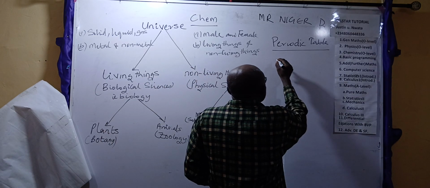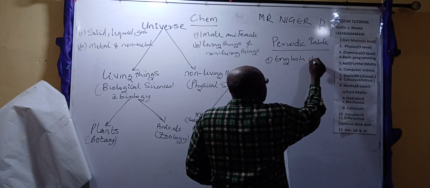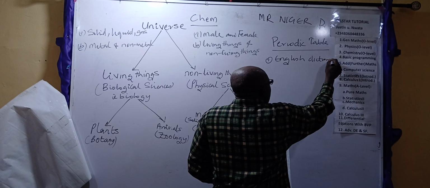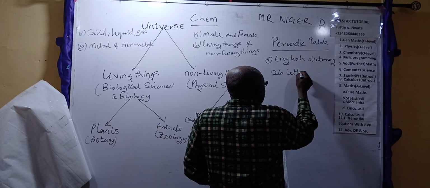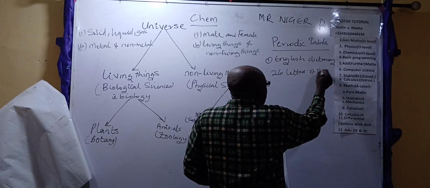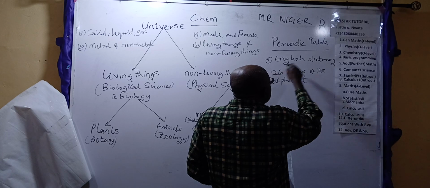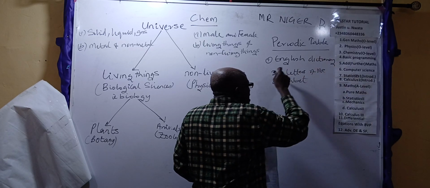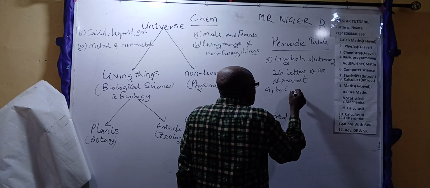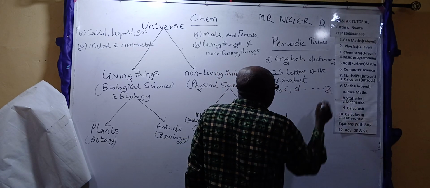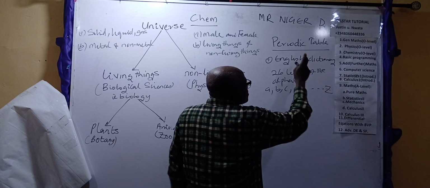Just as you have a dictionary, an English dictionary, we have 26 letters of the alphabet. Everything you see inside this dictionary came from these letters of the alphabet, starting from A, B, C, D, up to Z. It's a combination of these letters in different ways to get different words that make up this dictionary.